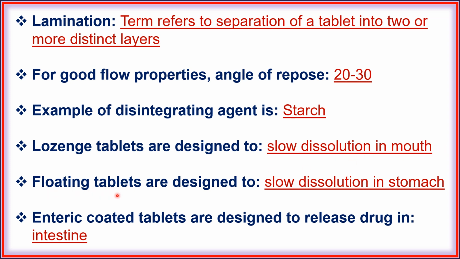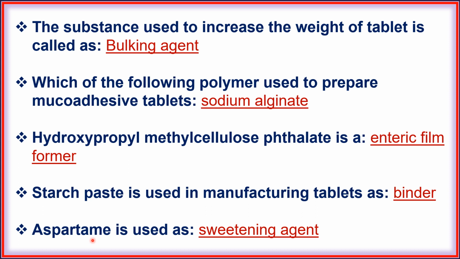Next, floating tablets are designed to slow dissolution in stomach. Next, enteric coated tablets are designed to release drug in intestine. Next, the substance used to increase the weight of tablet is called as bulking agent. Next, which of the following polymer used to prepare mucoadhesive tablet?